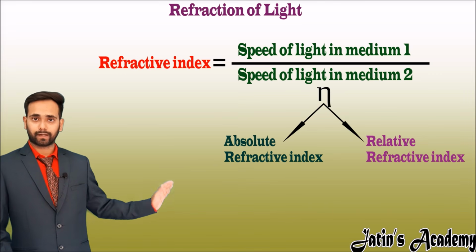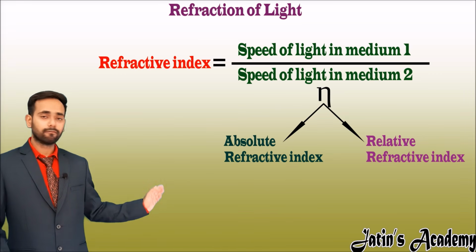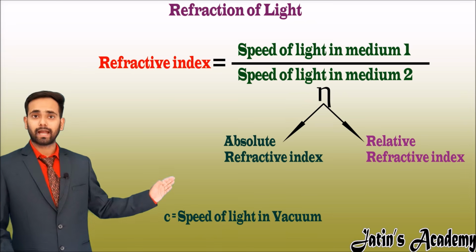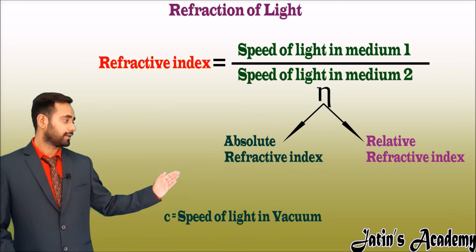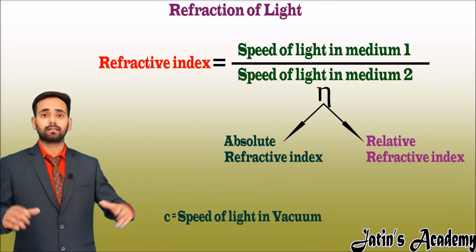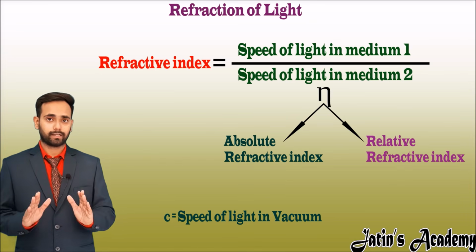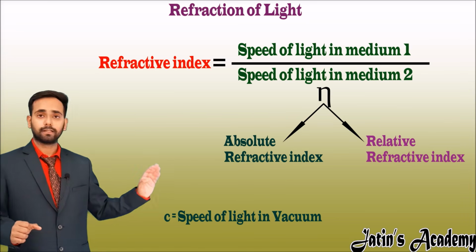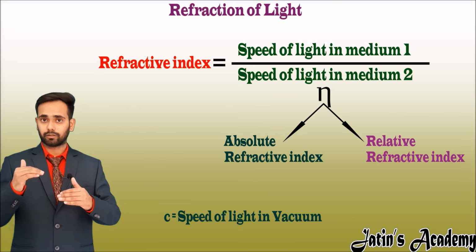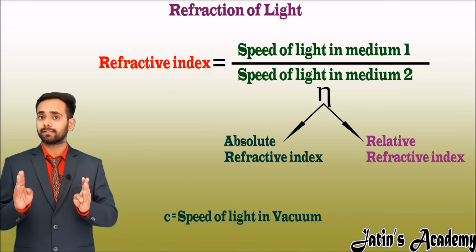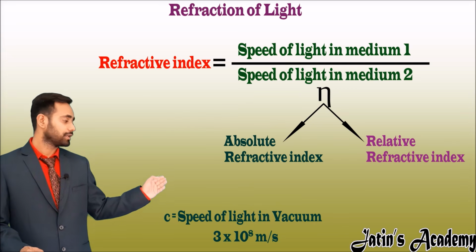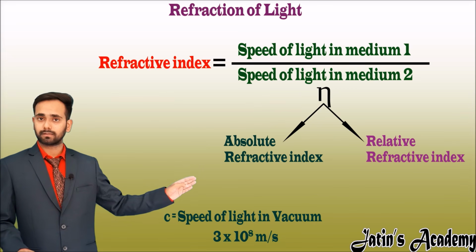First is absolute refractive index and second is relative refractive index. In absolute refractive index, medium 1 is a vacuum, and in the relative refractive index, medium 1 is other than vacuum. Why are we taking the absolute refractive index here? Because if the medium is vacuum, then the speed of light is maximum, that is 3 into 10 raised to power 8 meter per second.